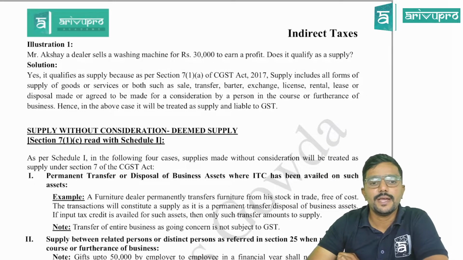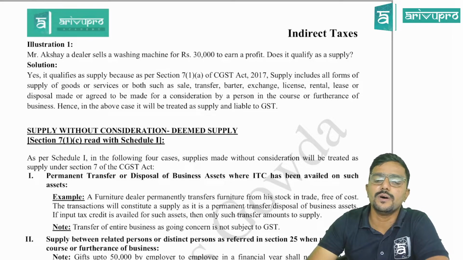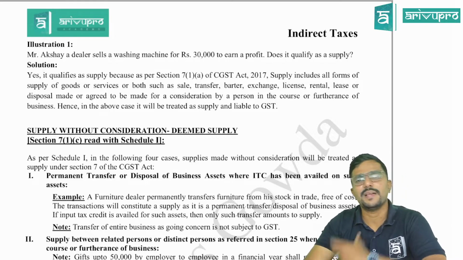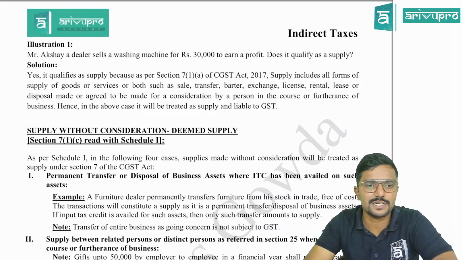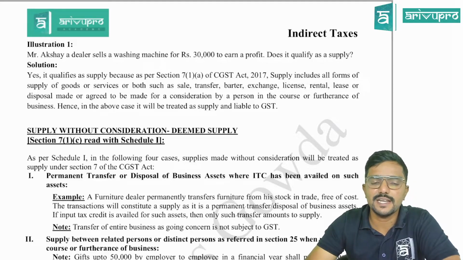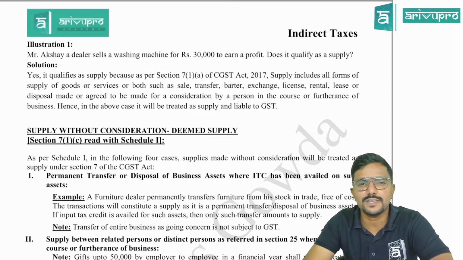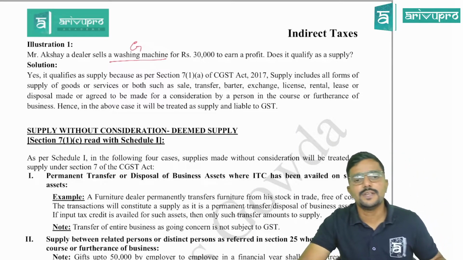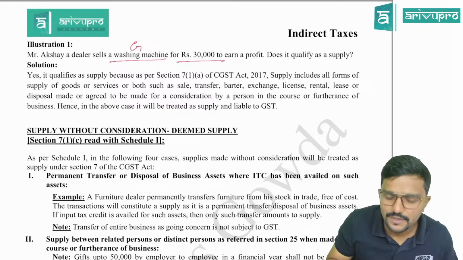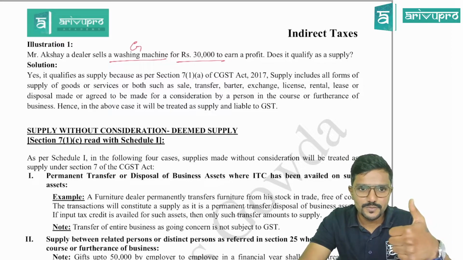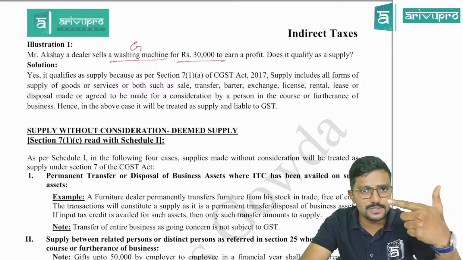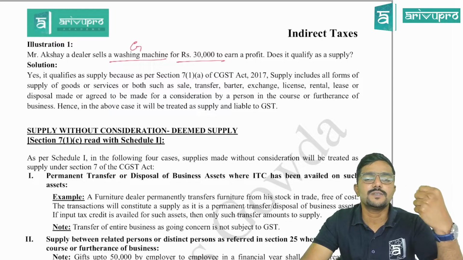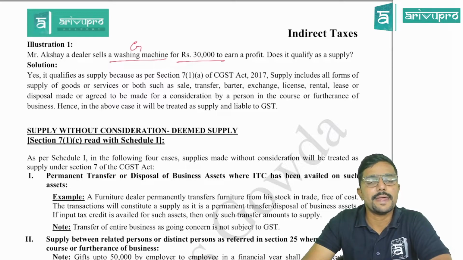Some illustrations. Mr. Akshay, a dealer in washing machines, sells a washing machine for 30,000 to earn a profit. Does it qualify as a supply? Let us cross check one by one. Mr. Akshay is a dealer selling a washing machine. So is it in the course or furtherance of business? Yes, sir. Next, coming to washing machine, is it a goods? Yes, sir. Next, is there a consideration? Yes, 30,000. So there is a goods and it is sold in the course or furtherance of business for a consideration. That means all the three conditions are satisfied. So it is a supply as per 7(1)(a), guys.